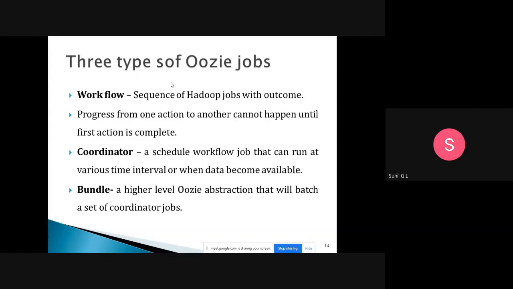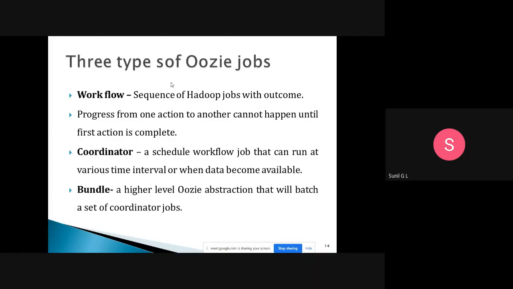So the next one is coordinator. A coordinator is a scheduled workflow job that can run at various time intervals when the data becomes available. When the data is available, you can execute that. Instead of waiting till the data is available and stopping that job, which is very difficult, this coordinator is responsible. So whenever the data is available, you can complete that job. So that is the coordinator.